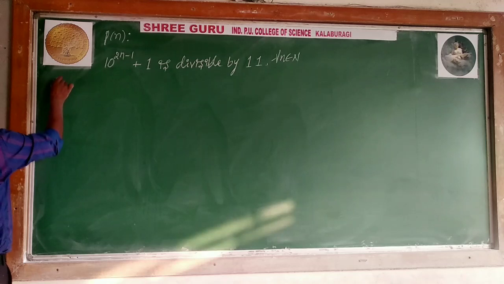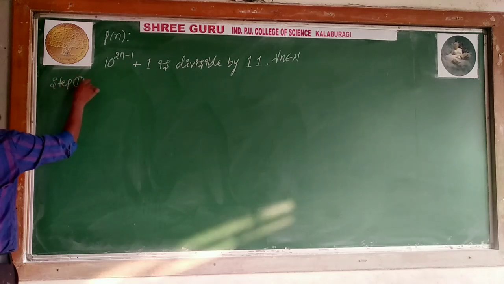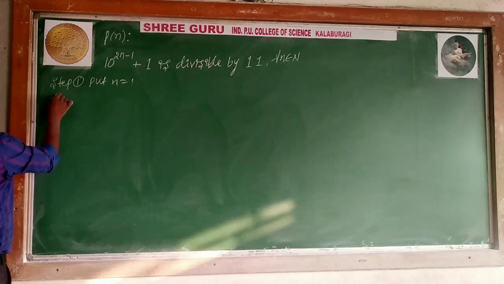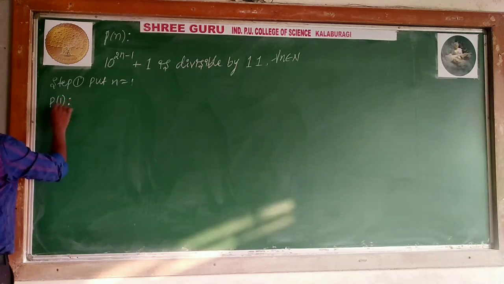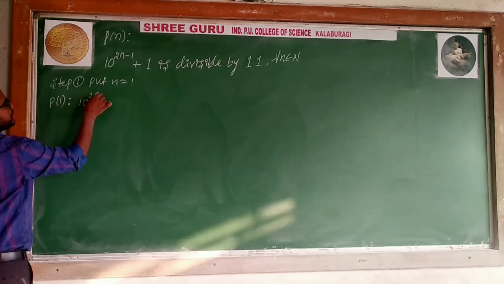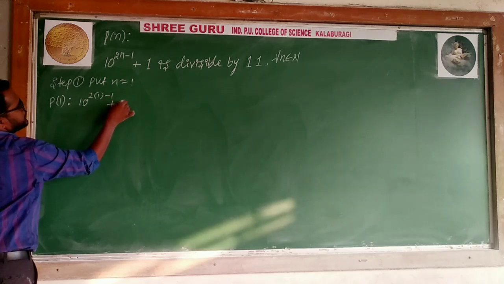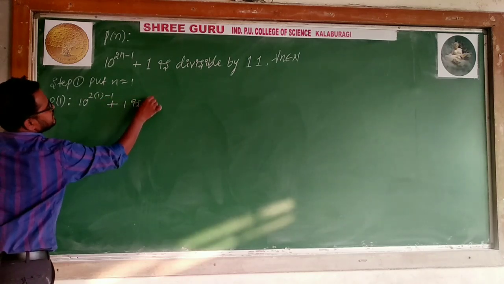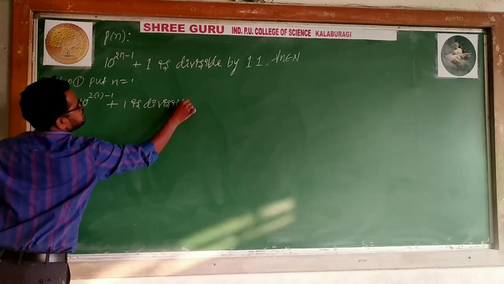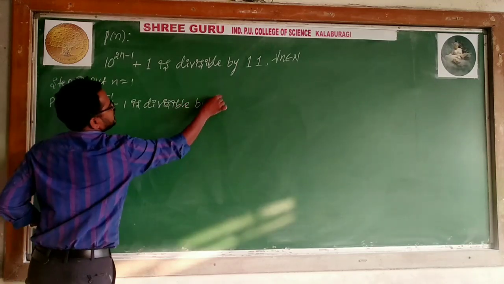Step 1. Put n is equal to 1. What is P of 1? 10 to the power 2 into 1 minus 1 plus 1 is divisible by 11.